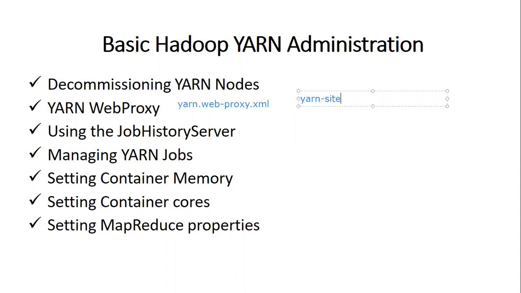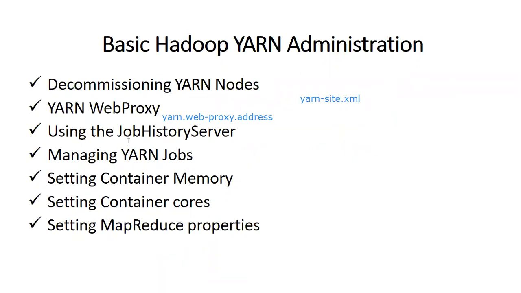Sorry, this is not xml. The property is yarn.web-proxy.address, and it will be set to this. This is about the standalone mode.